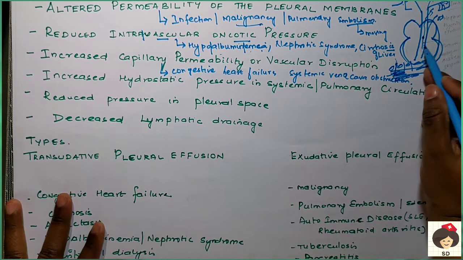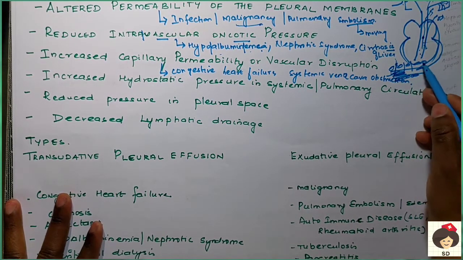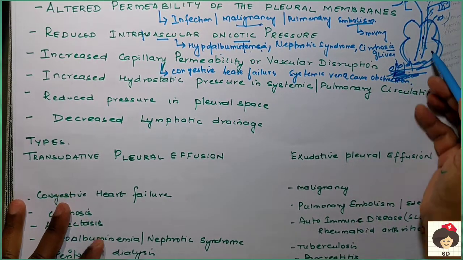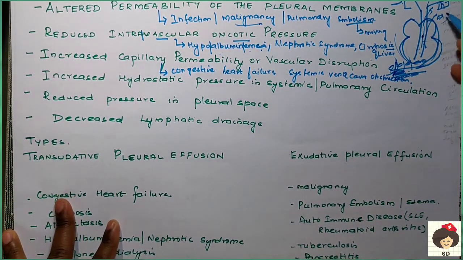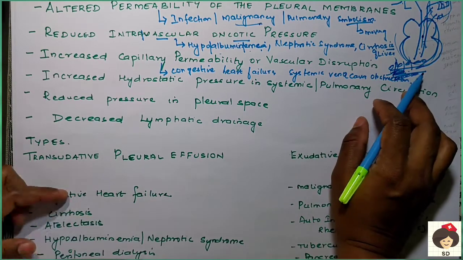When there is more tension in the blood vessel, the cells will move far apart, so that fluid will go outside and accumulate. They can accumulate in the pericardial space, and also, because the lungs are very near to the heart, they can accumulate in the pleural space also.